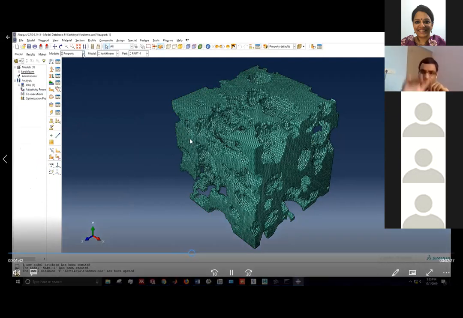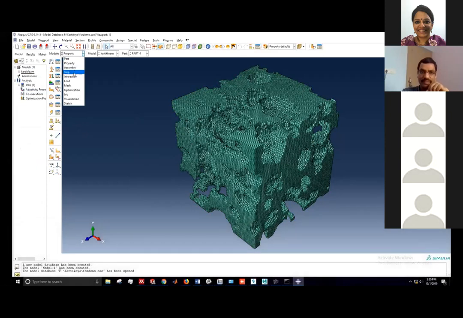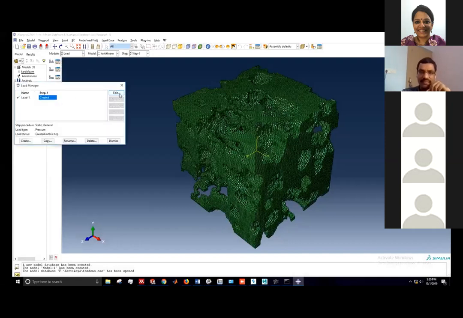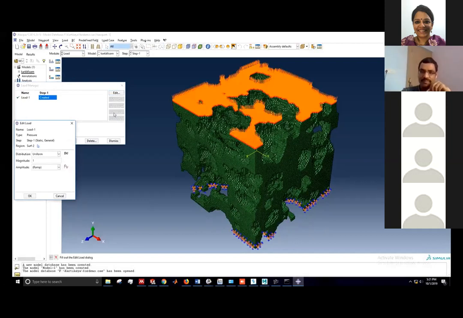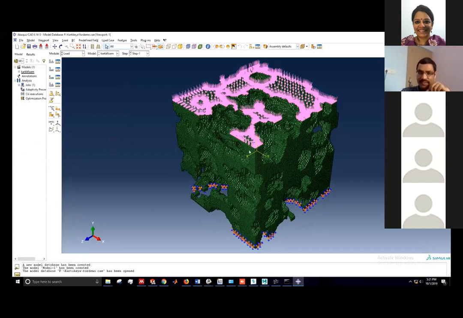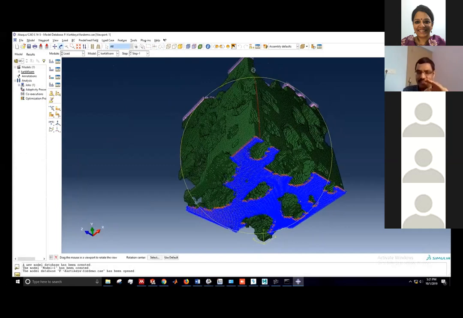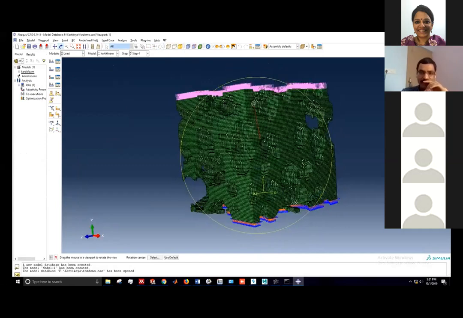Ultimately he will apply load. So now the load is being applied from the top, and from the bottom also, and he will rotate it so that you see load from both ends, because in a UTM usually that's what is there. You have the sample, and from both sides you are applying load.